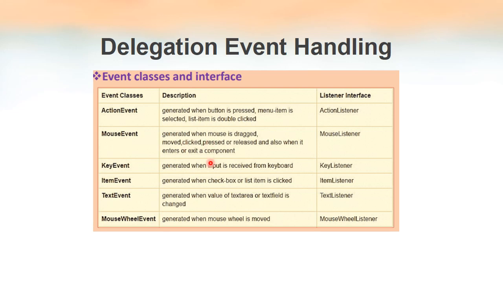You have to learn that because we have to know which event will be generated when an event occurs, or which event class we have to deal with in our program. For understanding that, we must know the descriptions of each of these classes, and also we must learn the corresponding listener interfaces. For each event class, there is a corresponding listener interface.